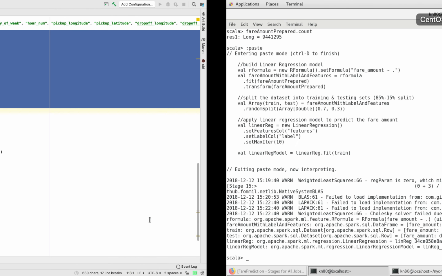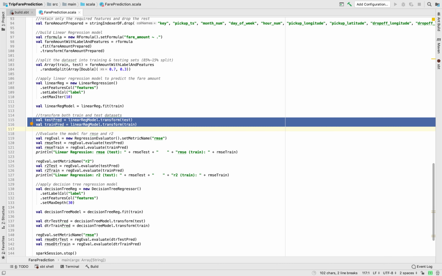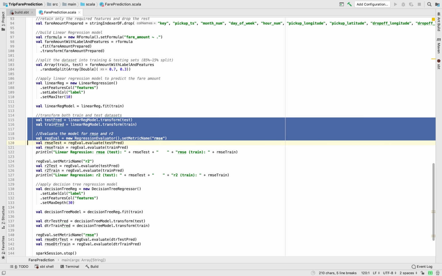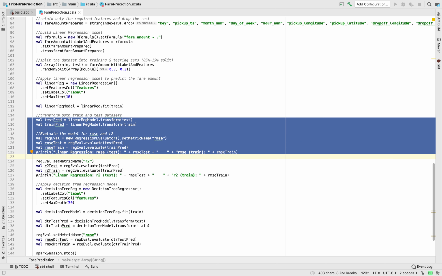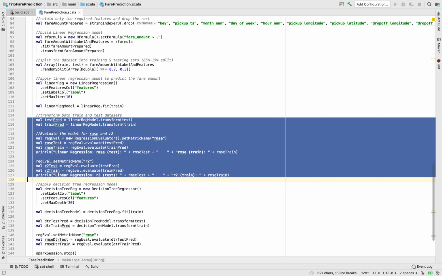Okay, that step is completed. So we would like to transform both the test and the train dataset, and eventually evaluate for RMSE and R square, root mean square error.